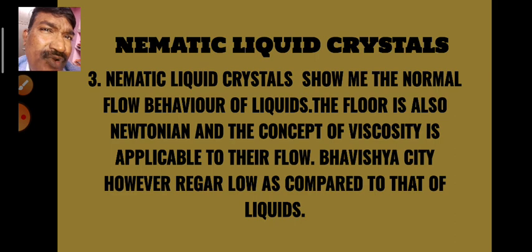They are non-Newtonian liquids, but nematic liquid crystals are Newtonian liquid crystals. Here the concept of viscosity is applicable to their flow. These nematic liquid crystals flow as normal liquids, no? So we can apply the normal viscosity rules.